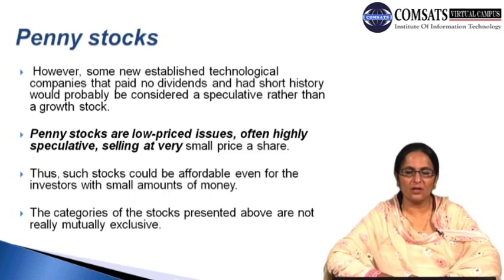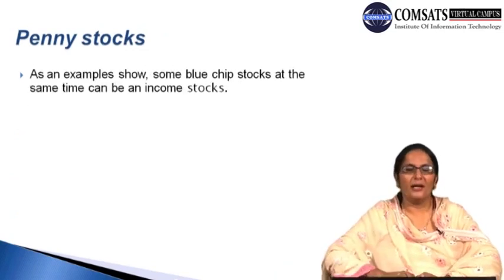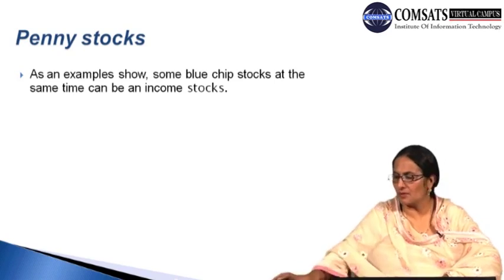Thus, such stocks could not be afforded even by investors with small amounts of money. And the categories of the stocks presented above are not really mutually exclusive. Continuing with the discussion, we can say that, as an example, some blue chip stocks can at the same time be income stocks.